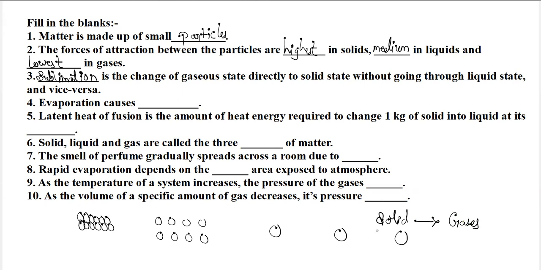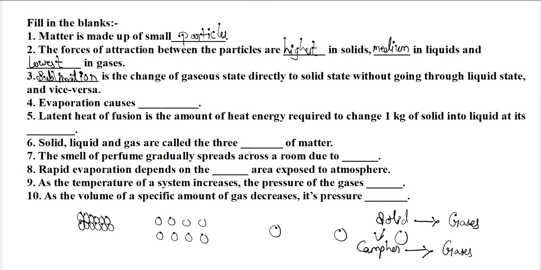Here the example can be camphor, kapoor. If we keep camphor in the open air, then after some time we will see that it has vanished, because all the camphor will vanish into the air. It will take 1 or 2 days, but you will see that it vanishes without any change into liquid form.